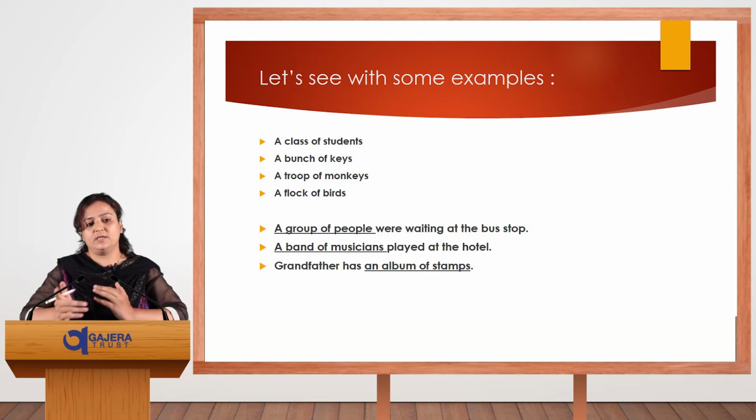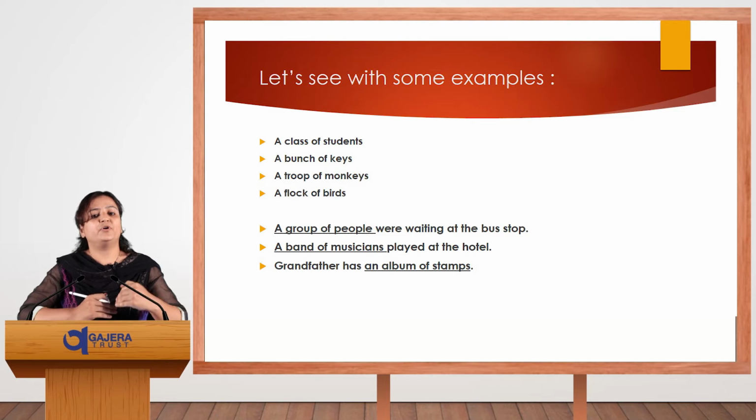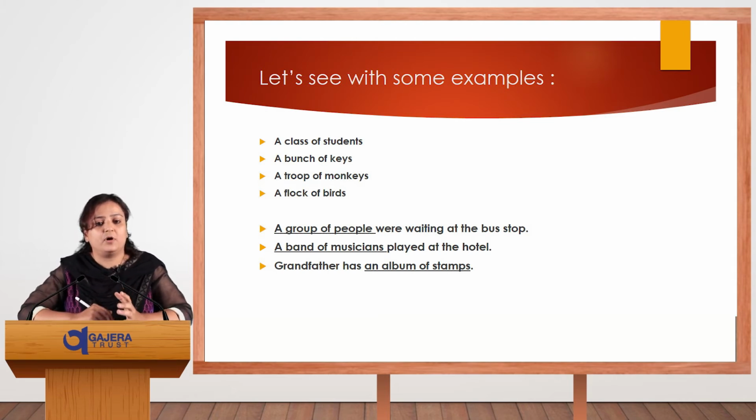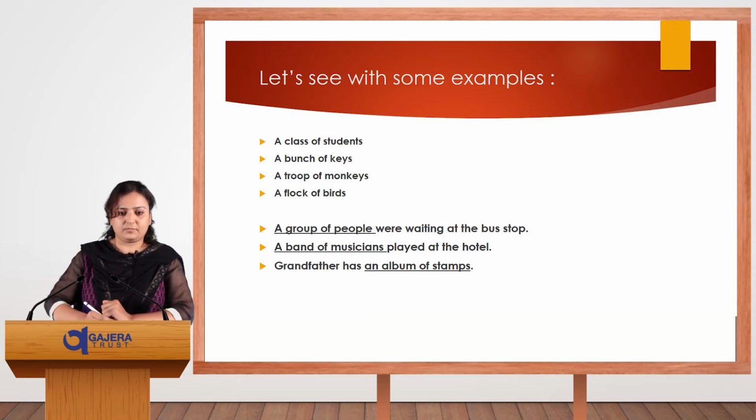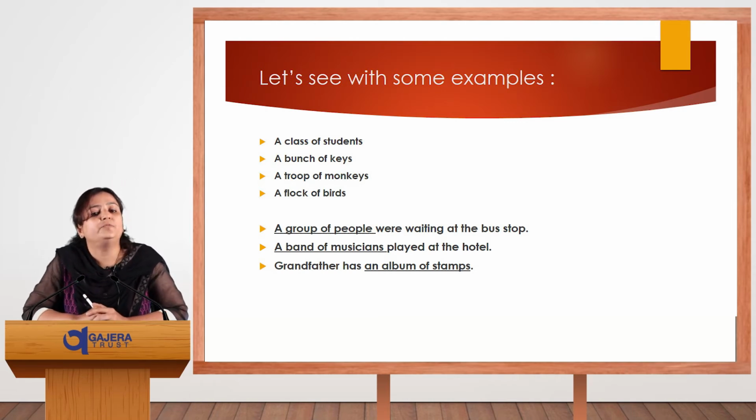A class of students, a bunch of keys, a troop of monkeys, a flock of birds. So here the whole group of students, bunch of keys, troop of monkeys, and flock of birds, that's our collective noun. A group of people were waiting at the bus stop. The underlined words are a group of people.